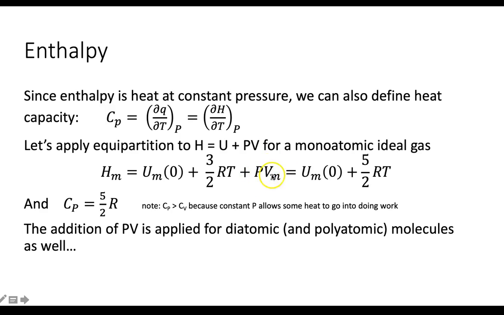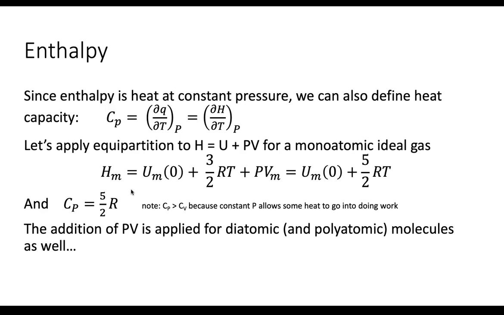We get plus PVm. Now I've switched to molar volumes, I apologize. For an ideal gas, PV is equal to nRT, so PVm is equal to RT. That means it's just the internal energy at 0 Kelvin plus 5/2 RT. So our Cp is 5/2 R. You'll also notice that our Cv in that case was 3/2 R. And this holds regardless of whether we're monatomic, diatomic, or polyatomic: Cp is always greater than Cv.